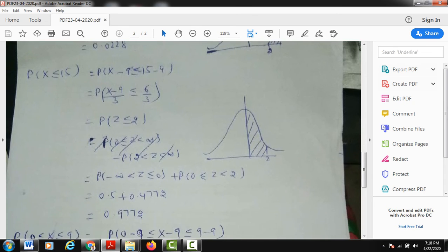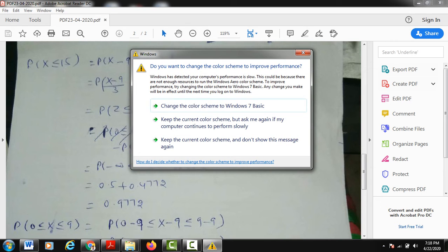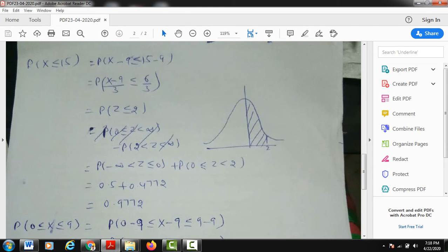Coming to part 2, we have to find probability x less than or equal to 15. Again, first I will convert the normal variate x into the standard normal variate using the relation z equals x minus mu over sigma. So x minus 9 is less than or equal to 15 minus 9. Then I divide both sides by sigma, which is 3. So x minus 9 over 3 is less than or equal to 6 by 3, which is 2. And x minus 9 over 3 is your standard normal variate z. So z is less than or equal to 2.